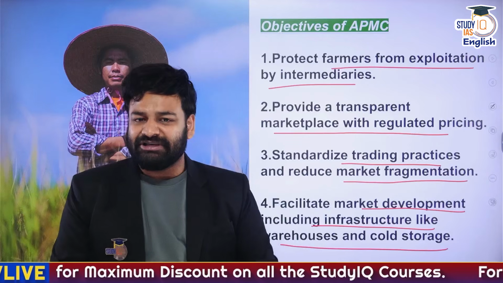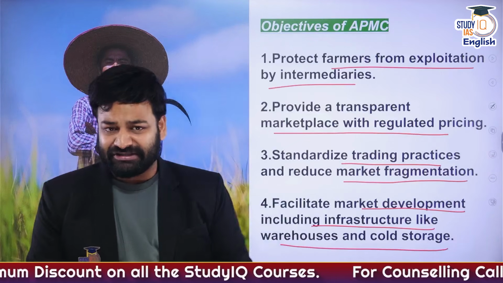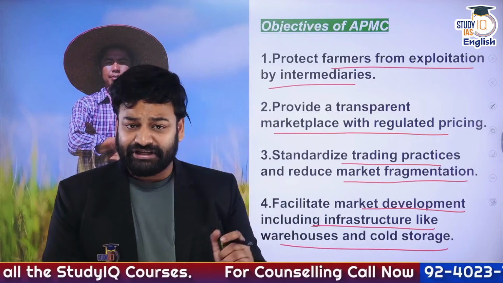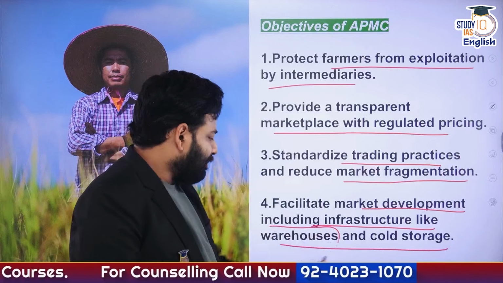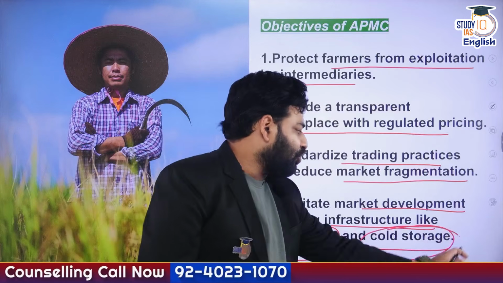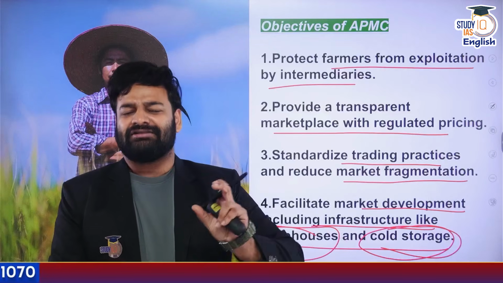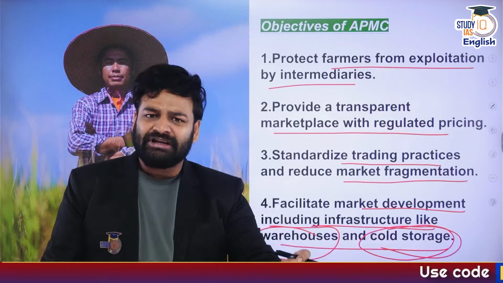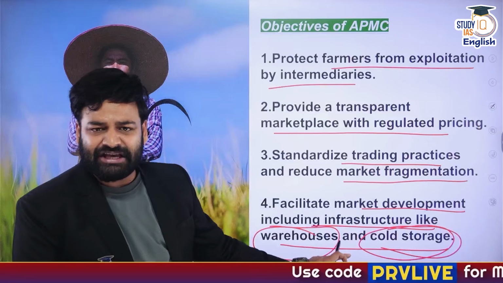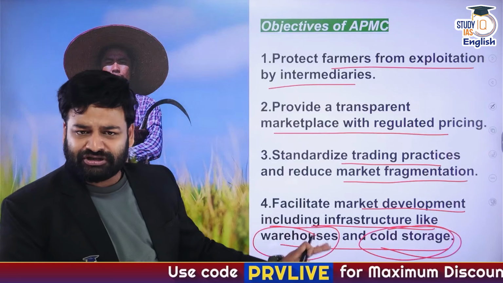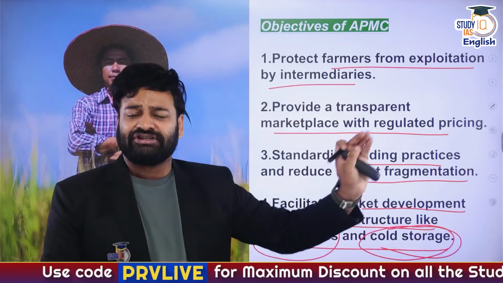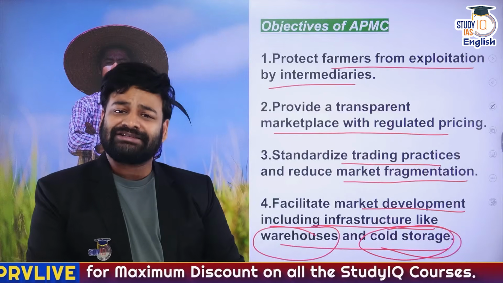The mandi samitis, these notified marketplaces, also possess proper warehouses as well as cold storage, where with some nominal charges you can keep your production, 20 kg, 30 kg, 50 kg, 100 kg, whatever it is, and stay relaxed.